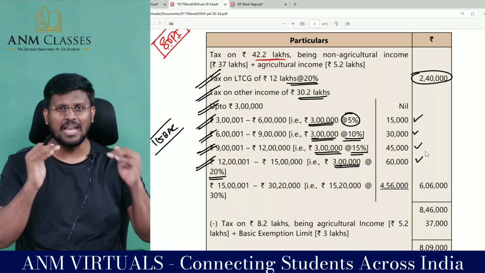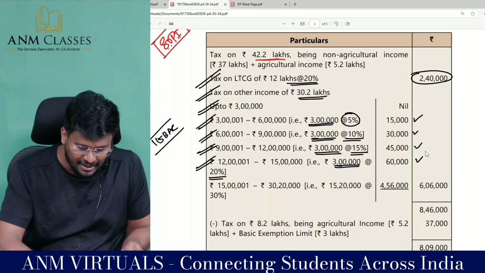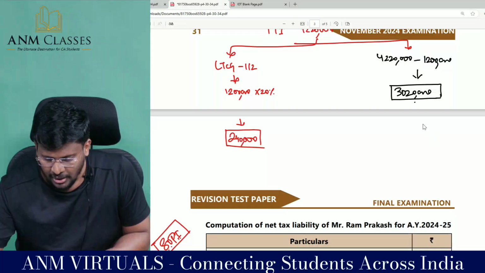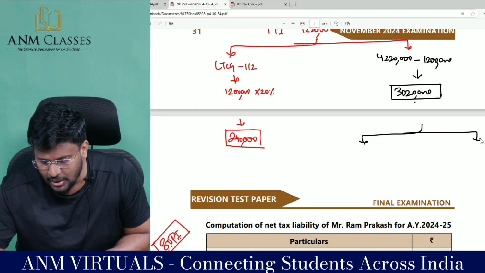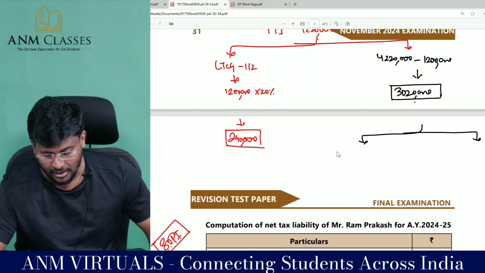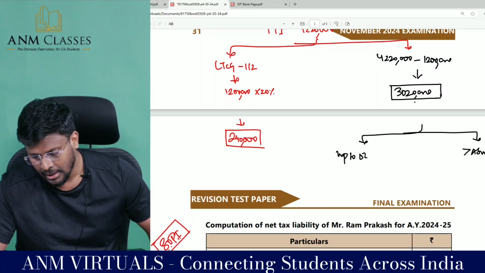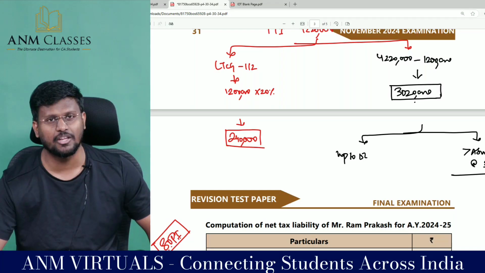That is the maximum slab beyond 15 lakh till 30,20,000, so this income should be classified into two categories: up to 15 lakh and above 15 lakh. Above 15 lakh will be taxable at the rate of 30%.